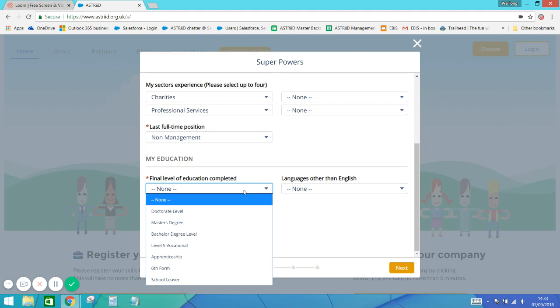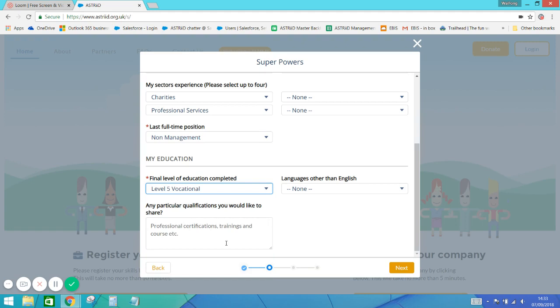Final level of education, 5. So I've also got SharePoint experience, Visio. Actually, that's not experience really, although it could be, because it's training, Visio. If you need to change any of these, don't worry, you can always go back in and change via your profile once it's set up.